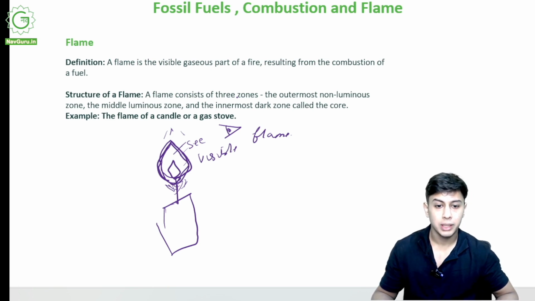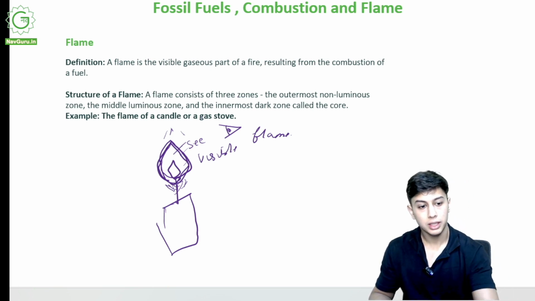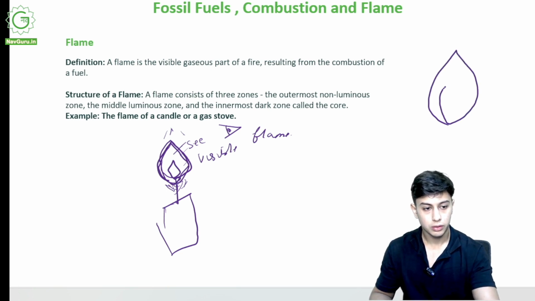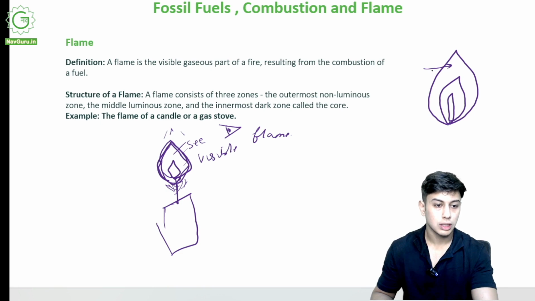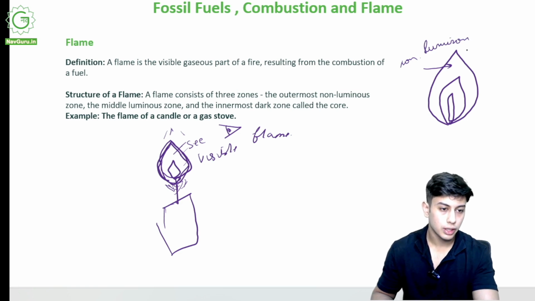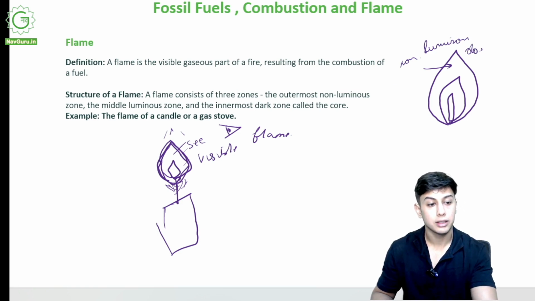Structure of a flame. A flame consists of 3 zones. Outermost non-luminous zone. This is non-luminous, it does not emit light.